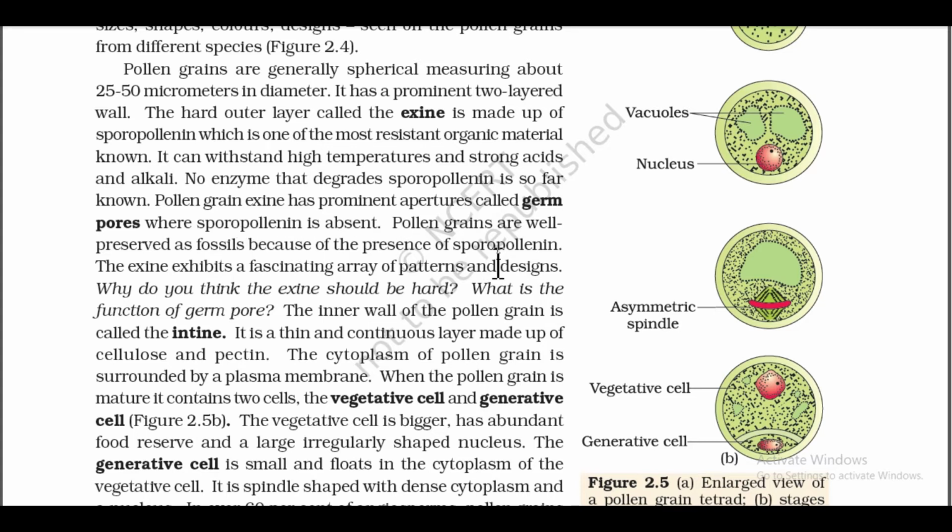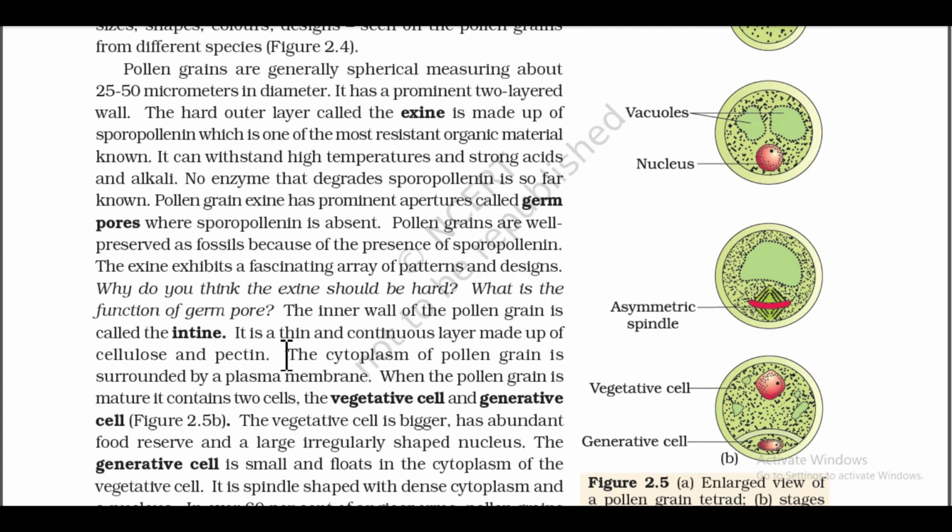The exine exhibits a fascinating array of patterns and designs. Why do you think the exine should be hard? What is the function of germ pore? The inner wall of the pollen grain is called the intine. It is a thin continuous layer made up of cellulose and pectin.